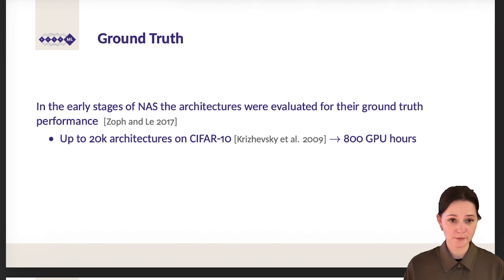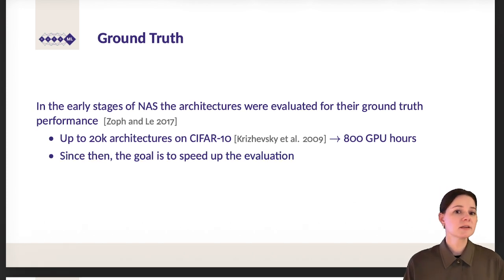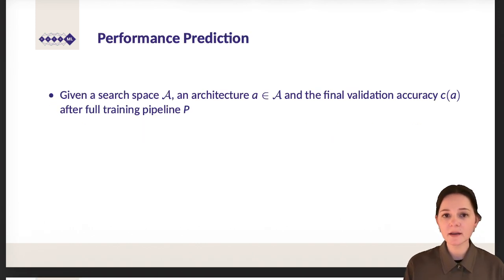So let's talk about the ground truth again. Early stages of NAS did the evaluation for the ground truth performance, needing to evaluate and train up to 20,000 architectures on CIFAR-10 for image classification, using 800 GPU hours in order to be on par with, and a little bit better than, the human-designed neural networks. Since then, the goal is to speed up the evaluation, since we want to efficiently find a high-performing neural architecture without the need for 800 GPU hours. And that's where so-called performance predictors come in.